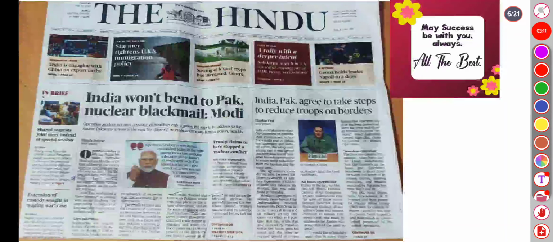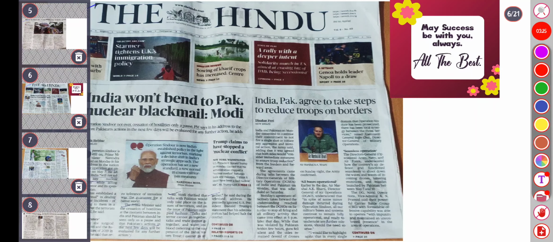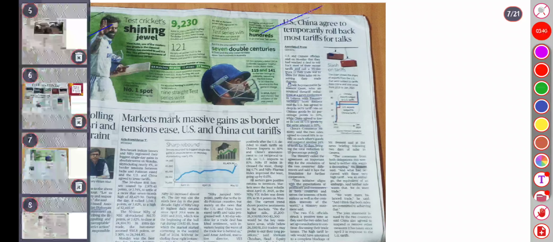Sixth covers the 13th May editorial, that India won't bend to Pakistan's nuclear blackmail, and Pakistan agreeing to take a step to reduce troops on the border. Seventh covers the retirement of Virat Kohli, NCW slamming the trolling of Vikram Misri and seeking restraint, and US and China agreeing to temporarily roll back tariffs for talks.